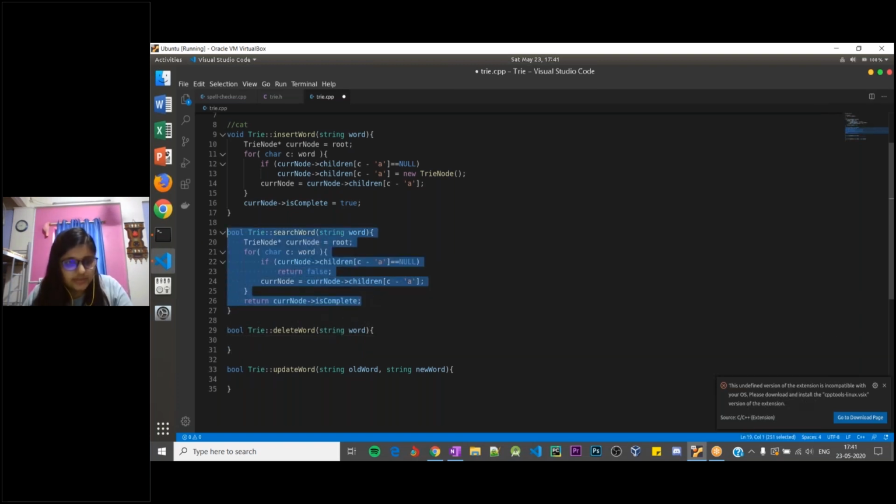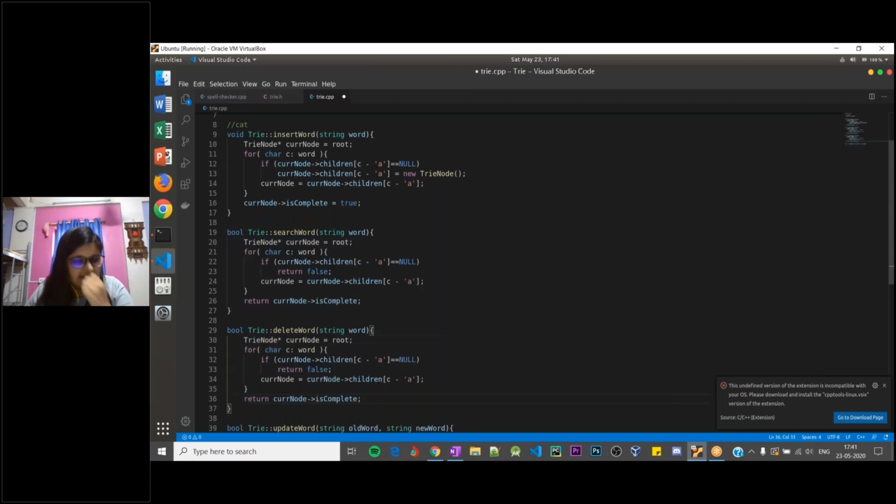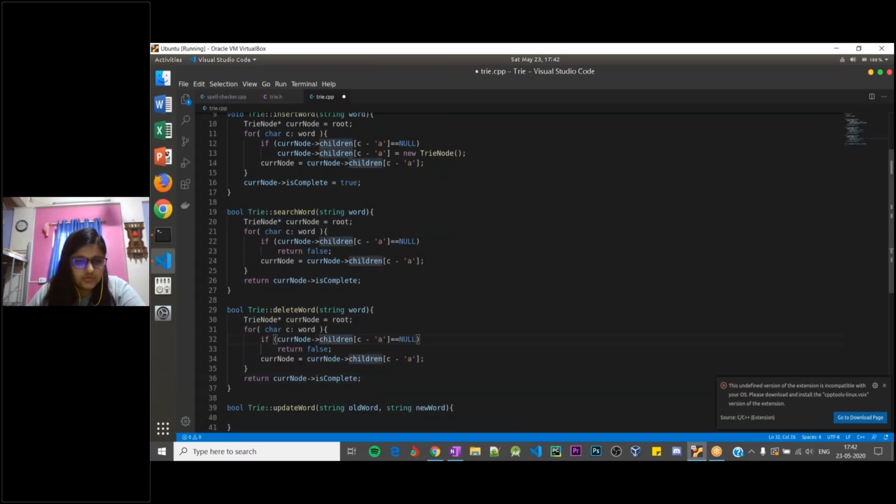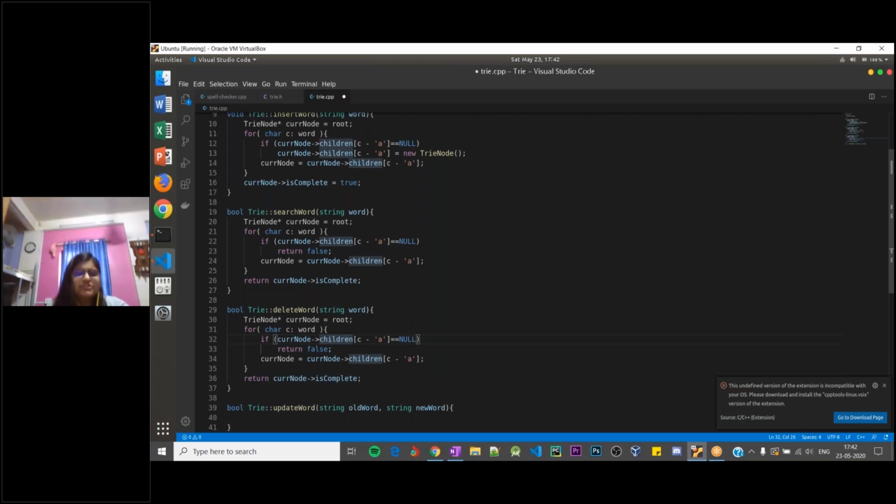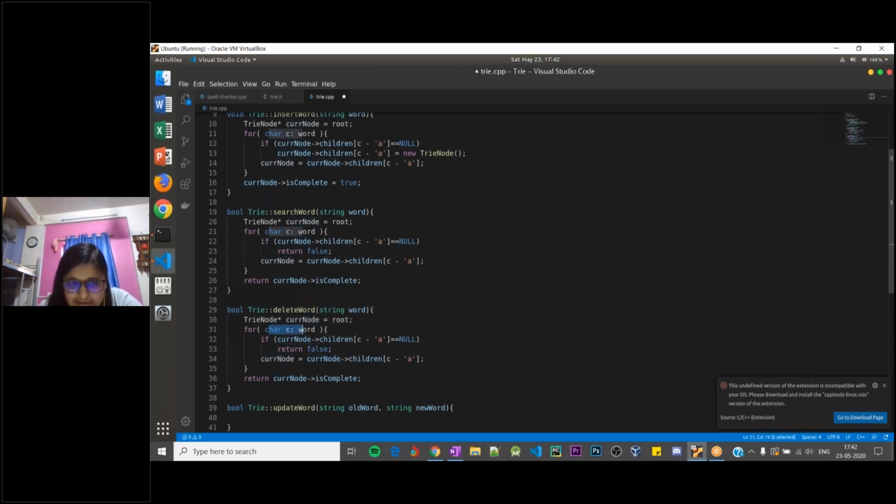Okay, so for delete word, I'll again copy the same code that I've written in the search word function, right? For the delete word, what we need to do is we need to return false if the word is not present, right? So for every character C in word, if the character is not present, that means the word itself is not present, right?